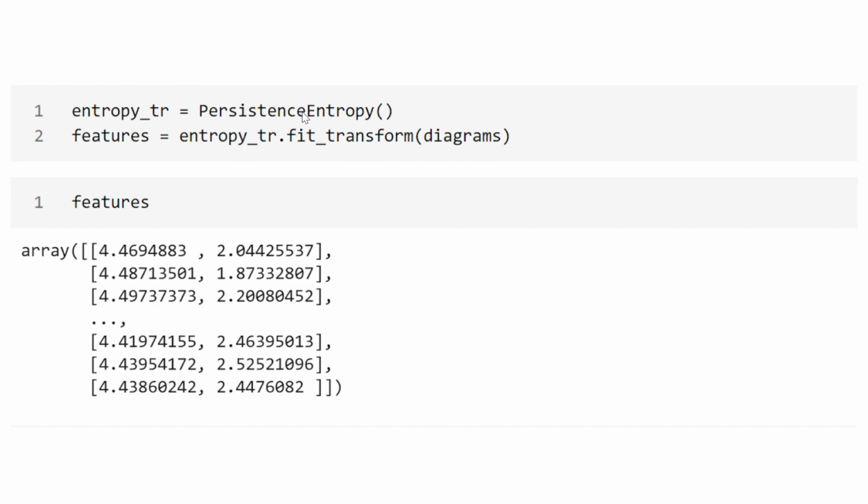We can then create a persistence entropy object and calculate, from the fit transforms of the diagrams, the features of the persistence entropy. These are going to be our inputs into our random forest classifier. And what we're going to be looking at is how these features and the classification performance change under the random projection.